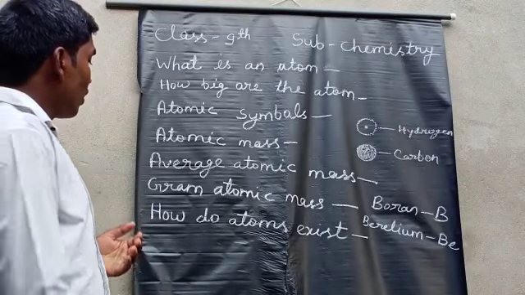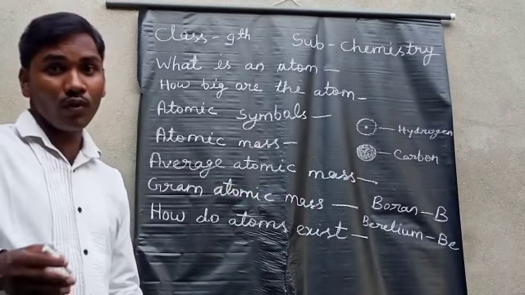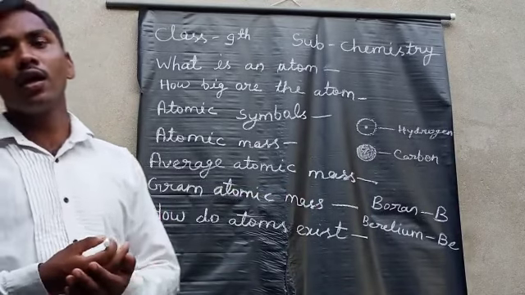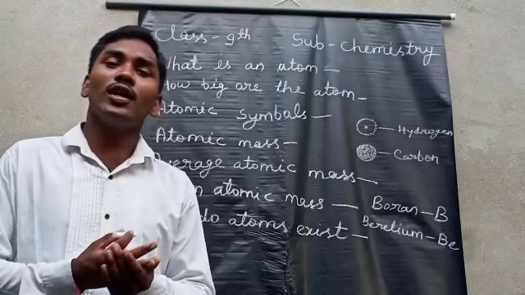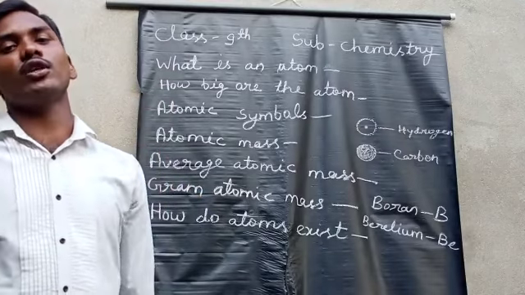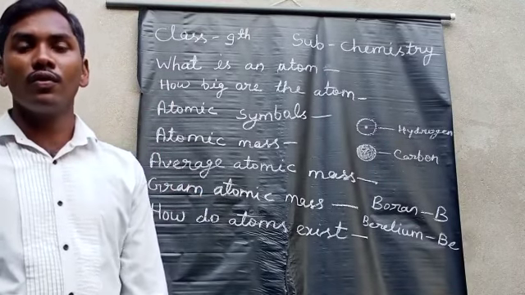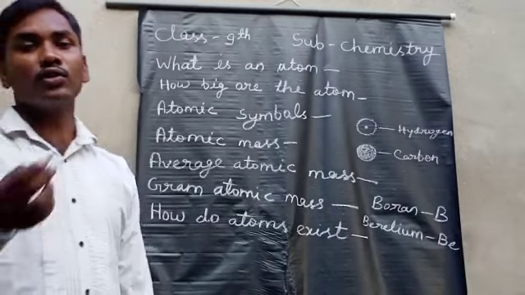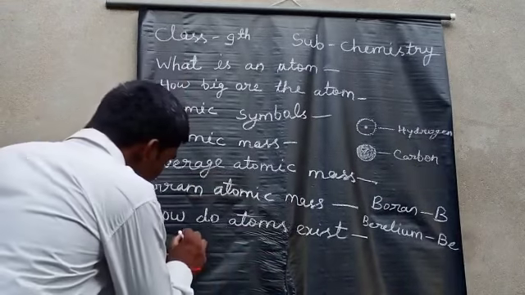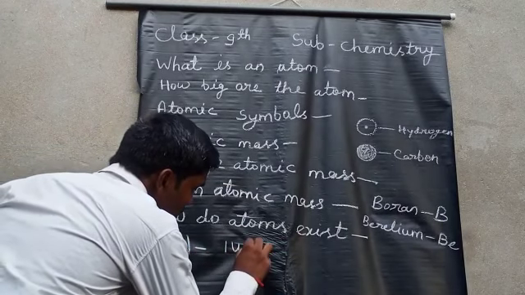After that, we will discuss gram atomic mass. What is gram atomic mass? Gram atomic mass is just equal to the atomic mass unit, but it is in grams. For example, nitrogen has an atomic mass of 14 units.